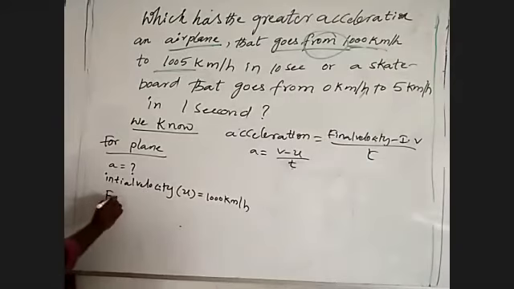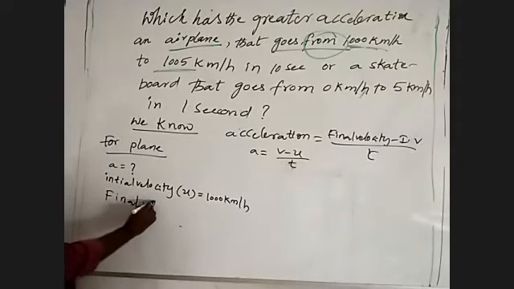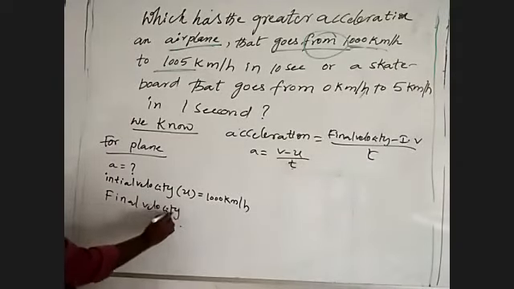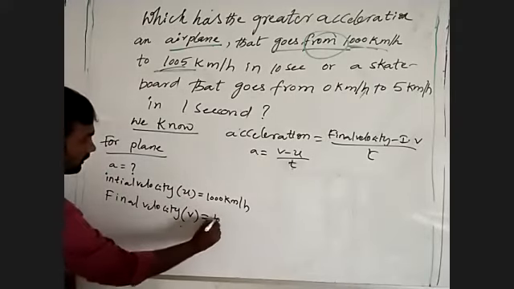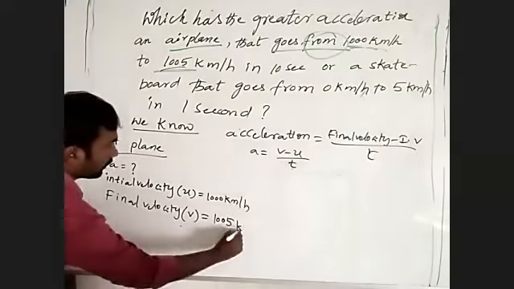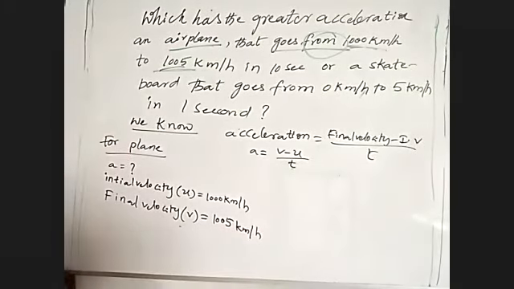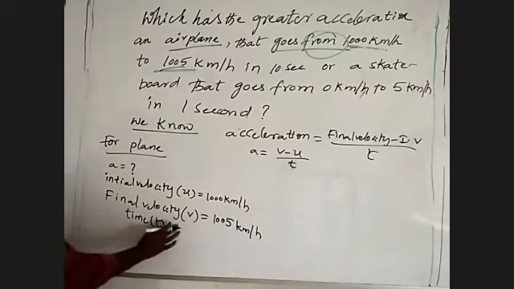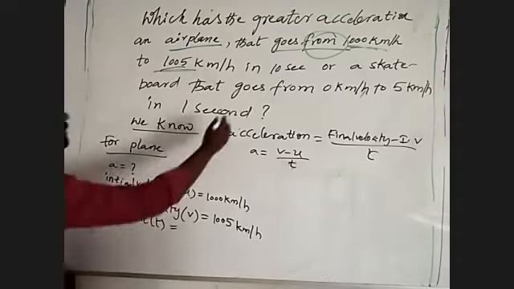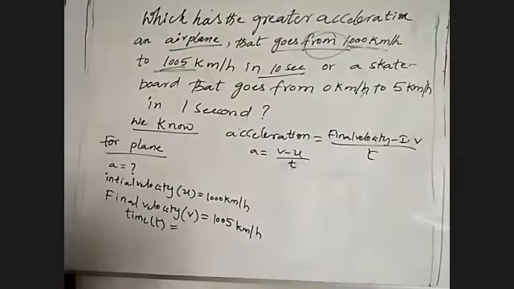Then the final velocity is what? It reaches 1005 km per hour. Then the time: how much time are they taking? The plane is taking 10 seconds.